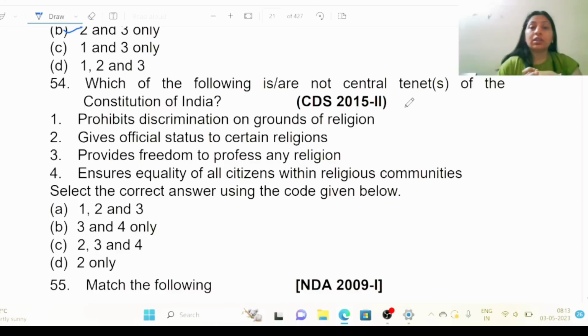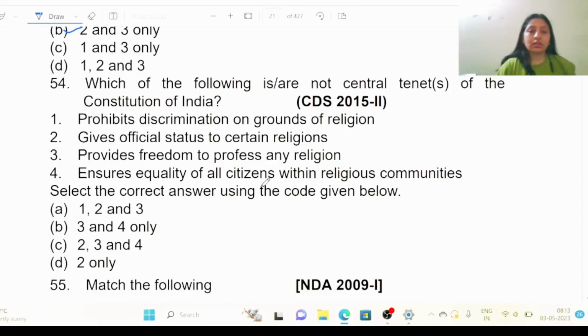Which of the following are not central tenets of the Constitution of India? 1. Prohibits discrimination on grounds of religion. 2nd, gives official status to certain religions. 3rd, provides freedom to profess any religion. 4. Ensures equality of all citizens within religious communities.